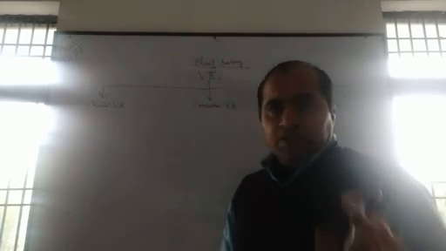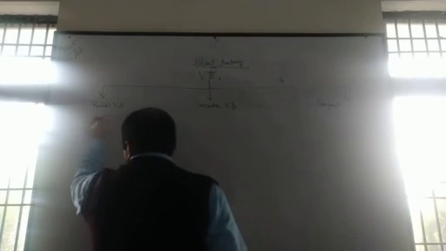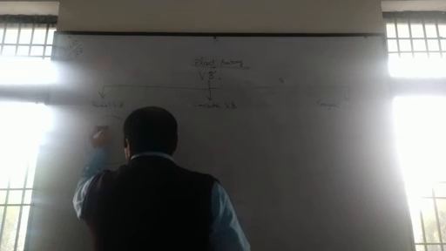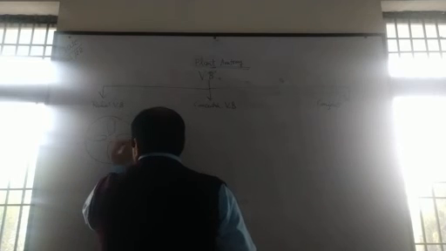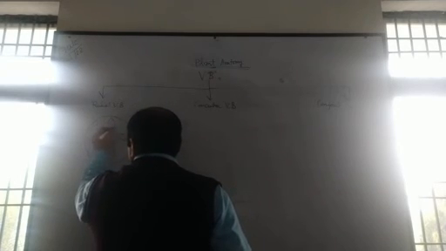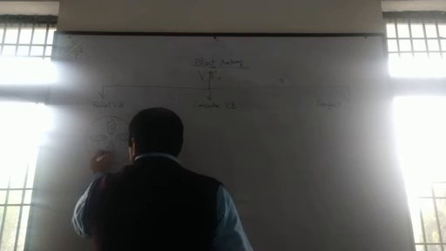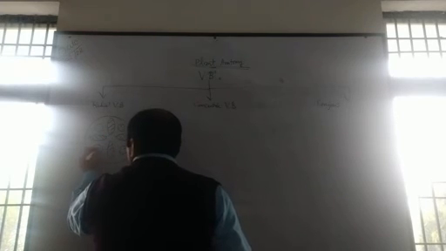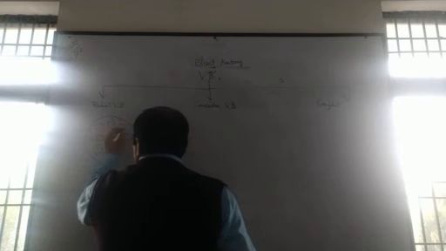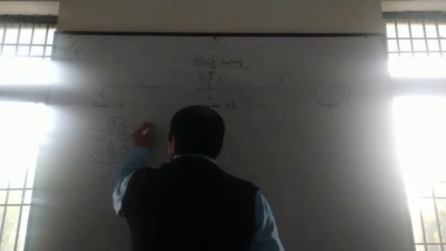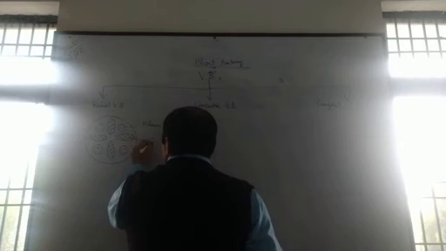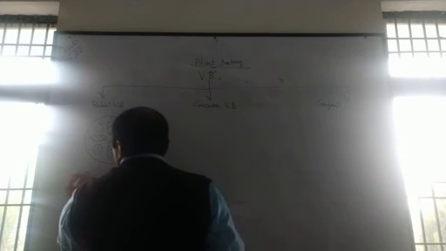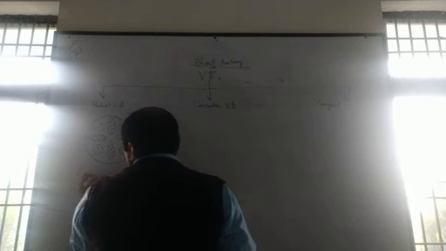I will show you by the diagram. This is phloem, this is xylem.